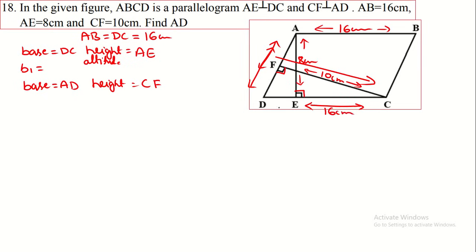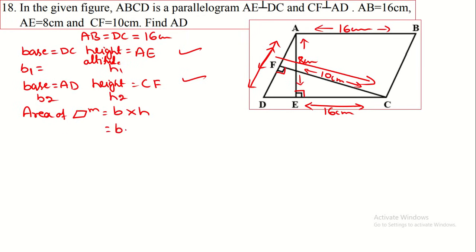So now we have to find out the area of the parallelogram by taking both the bases and heights. Areas are equal. That means here we have to write area of the parallelogram is equal to base into height. Here you substitute both the bases. You take this one as B1 and this one as H1, this one taken as B2 and this one as H2.